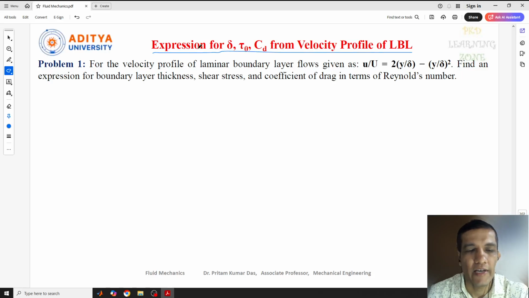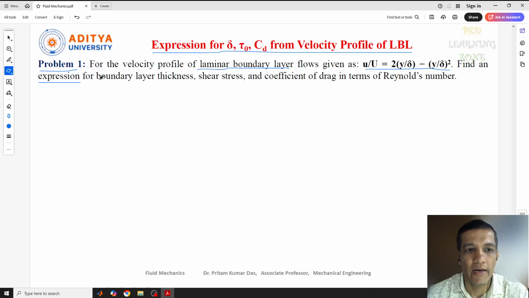So this kind of expression or this kind of question can be asked in different ways, either as a derivation or given as a problem. The problem I have taken is for the velocity profile of laminar boundary layer flow. The velocity profile is given as small u by capital U equal to 2 into y by delta minus y by delta square. Find an expression